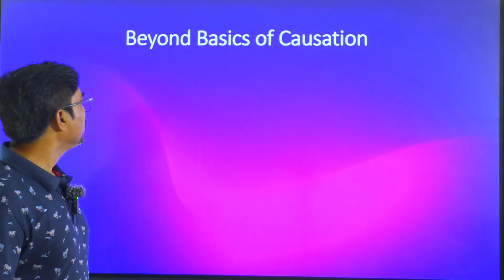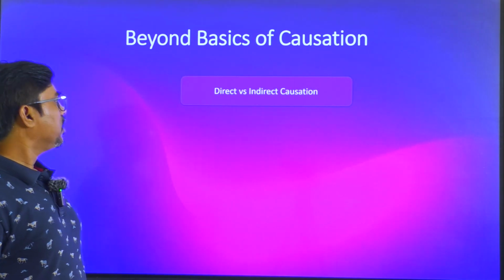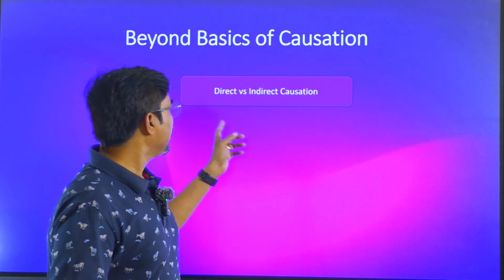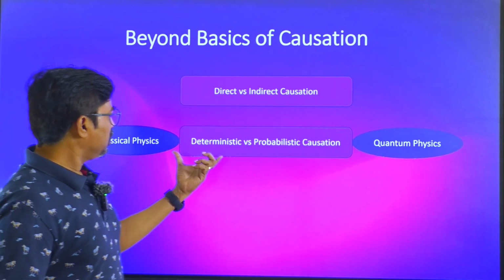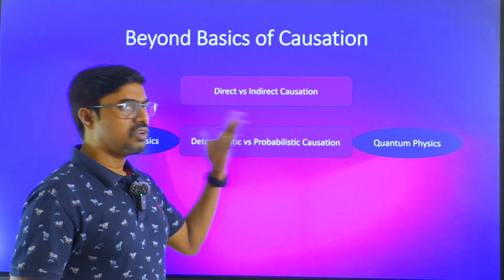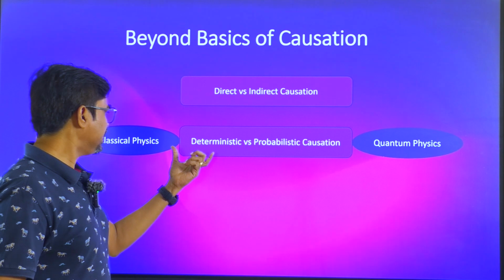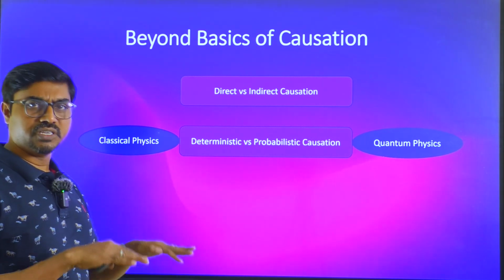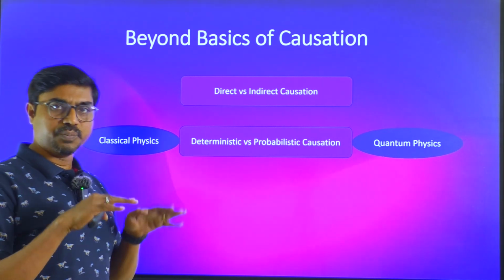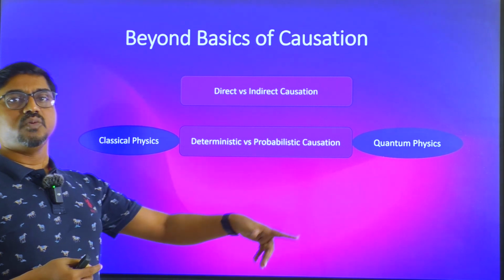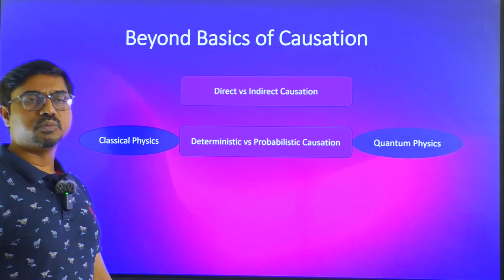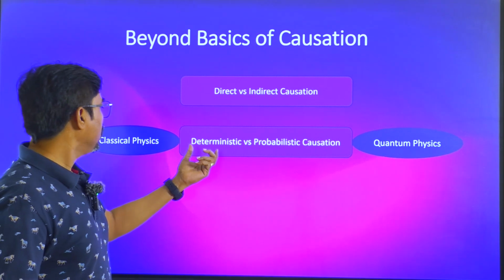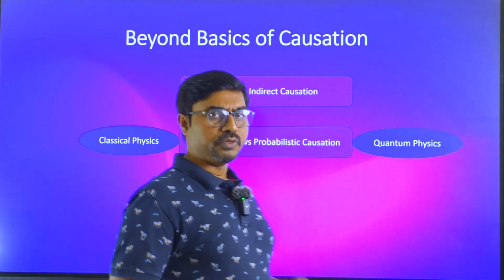That's also another important point. Now, beyond the basics of causation, we have seen direct causation and indirect causation. We have already discussed that. This is another important one: deterministic view and probabilistic causation. What it says is that if I understand my present and past, I can decide what is going to happen in future. The future is determined. There is no confusion about the future. That is the deterministic view. That's what we talk about in classical physics.